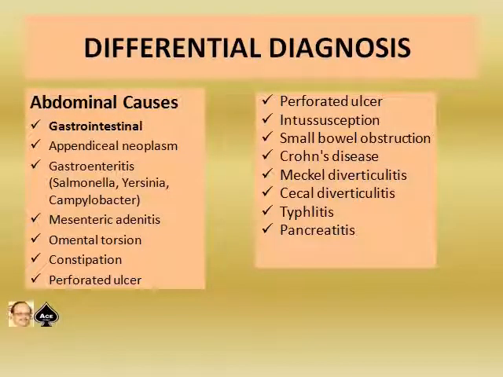Now, what are the differential diagnoses? The abdominal causes of abdominal pain which can be mistaken for appendicitis. Gastrointestinal causes: appendiceal neoplasm, gastroenteritis, which can be due to Salmonella, Yersinia, or Campylobacter. Mesenteric lymph node enlargement or mesenteric adenitis, omental torsion, constipation, perforated ulcer. Then intussusception, small bowel obstruction, Crohn's disease, Meckel's diverticulitis, cecal diverticulitis, typhlitis, pancreatitis.